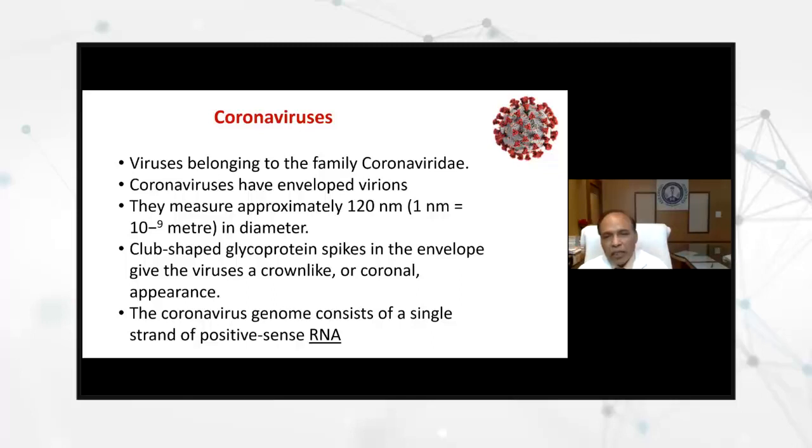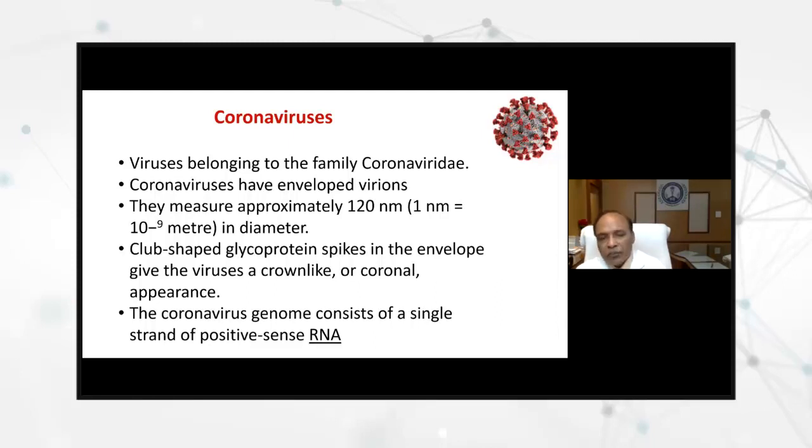There are several members of the Coronaviridae we know of, but of course, this one got mutated from the SARS coronavirus. And that's why many of you must know that it is also called SARS-CoV-2, that is, coronavirus 2. It is called SARS because it came mutated from the SARS coronavirus. That's why it is called SARS coronavirus 2. This is a very, very tiny virus, as most viruses are, about 120 nanometers only.